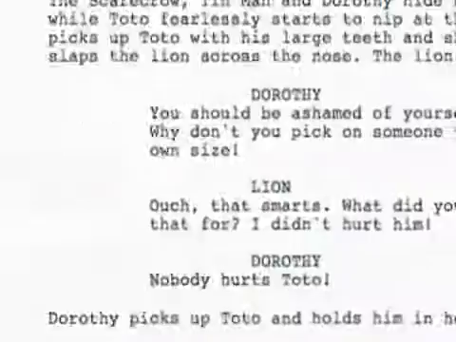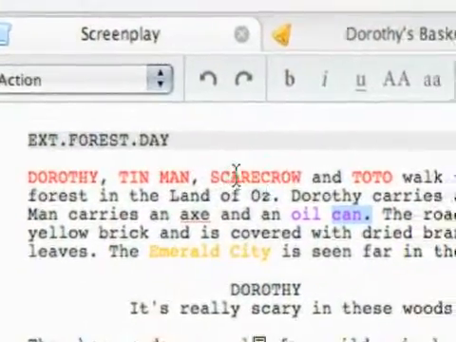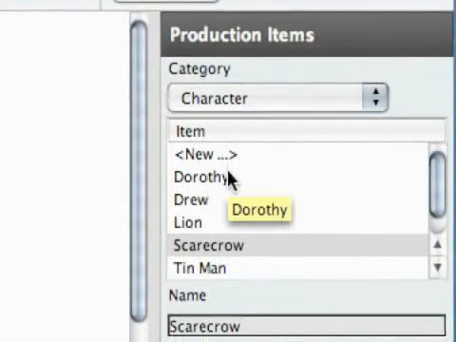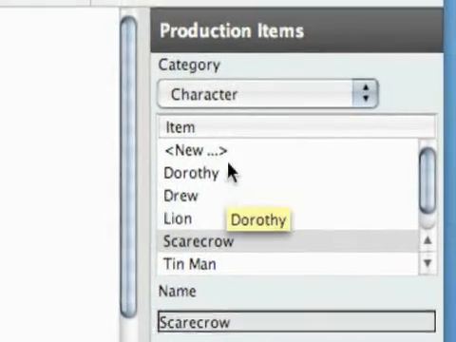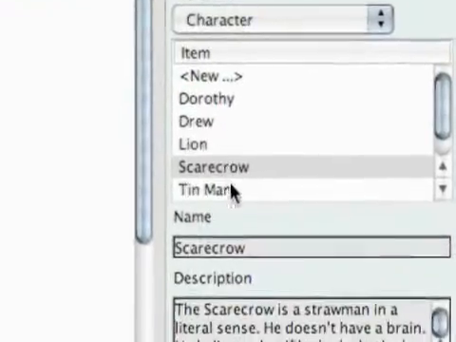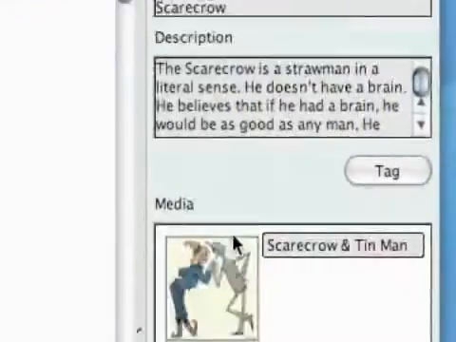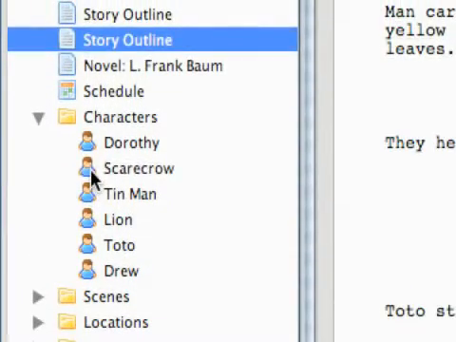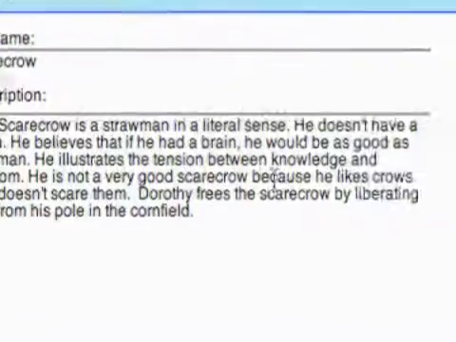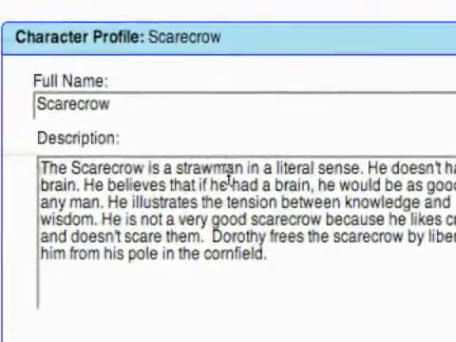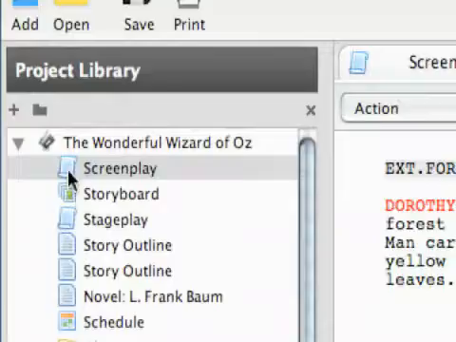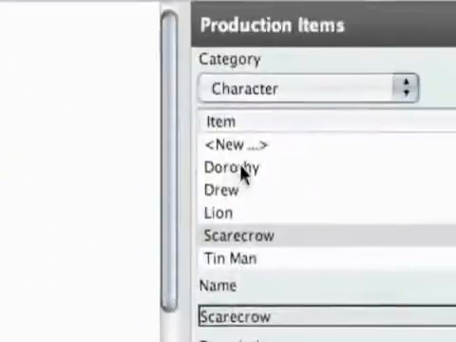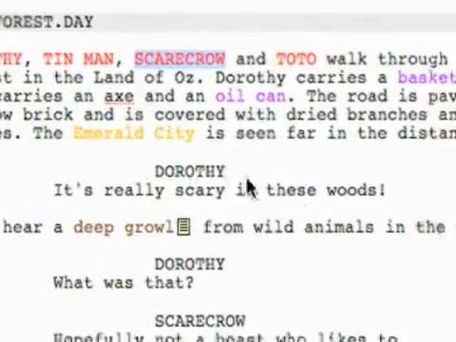Just looking at our script feature, we've got different things in different colors here, and when I double click, they come up in my production items side over here. And then you can see it's the character of the scarecrow. I've got a name, a description, and media. And this is pulling from my character over here. See? It's basically pulling the top of the character profile. So that's really cool, and another reason why you want to be adding these things to your project library, because now you can associate them in your script just like that.